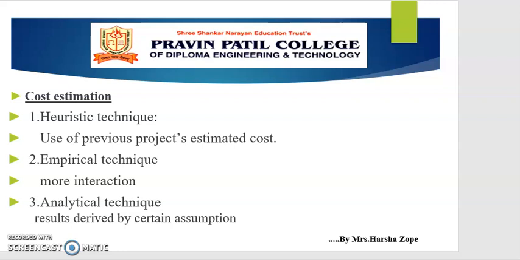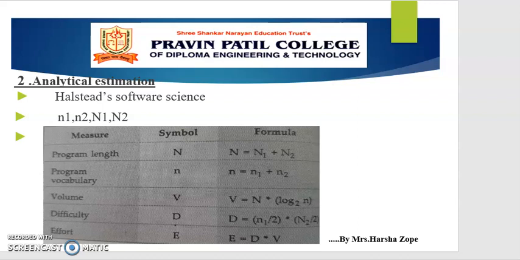The next is the analytical technique. In analytical estimation technique, the results are derived by making certain basic assumptions about the project. Hence, analytical estimation technique has some scientific basis. Halstead's software science is based on an analytical estimation model. Halstead's complexity measurement was developed to measure a program module's complexity directly from source code.